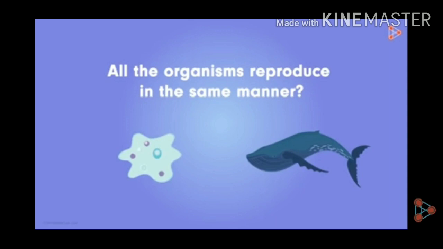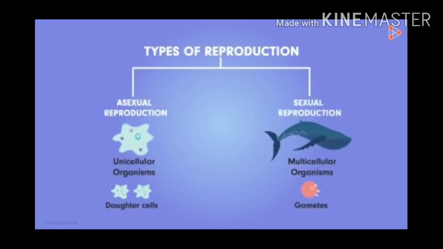See this diagram. In this diagram, an amoeba, which is a unicellular organism, and a whale, which is a multicellular organism. All the organisms reproduce in the same manner. So students, the answer of this question is no. Amoeba and whale cannot reproduce in the same manner because in both, different types of reproduction occur.